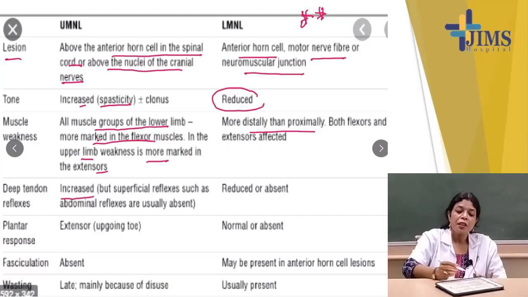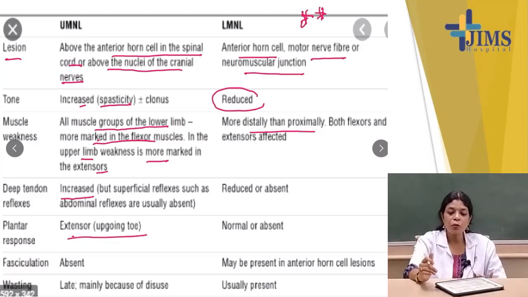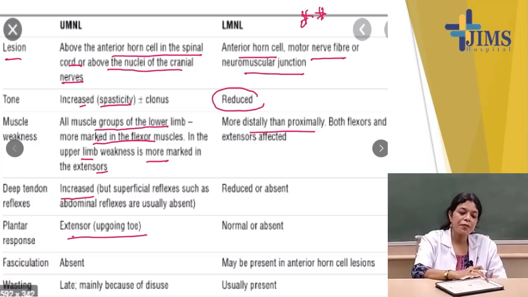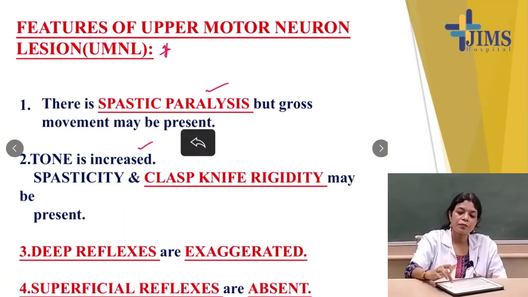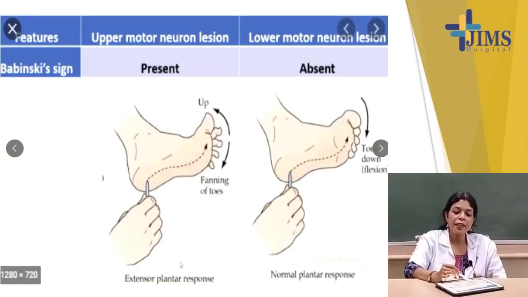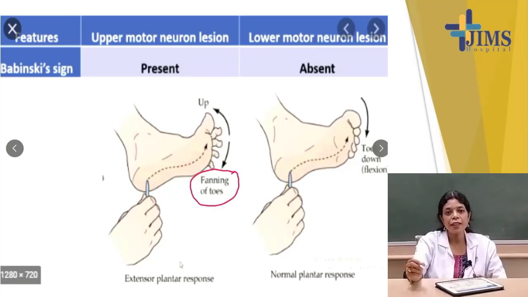Plantar response: in upper motor neuron lesions the plantar reflex is extensor, with the toe going upward and fanning of the toe.